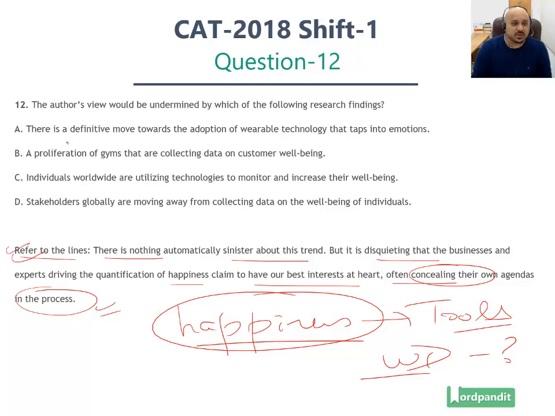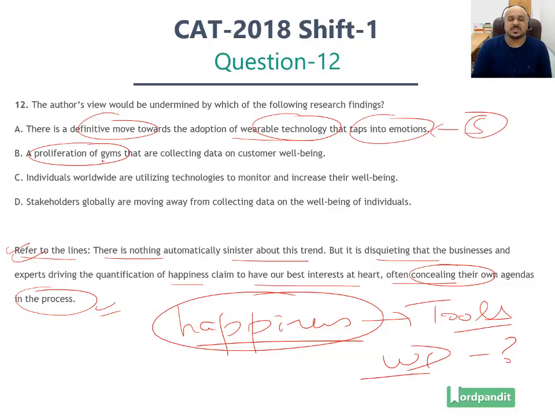Now let's see which of these options undermines that. There is a definitive move towards the adoption of wearable technology that taps into emotions. So this would actually strengthen the author's opinion, right? So basically we are not undermining the author, we are strengthening his viewpoint. A proliferation of gyms that are collecting data on customer well-being. Remember, the example of gyms is just to give you a physical example of what the author is talking about, not relevant in the given case.